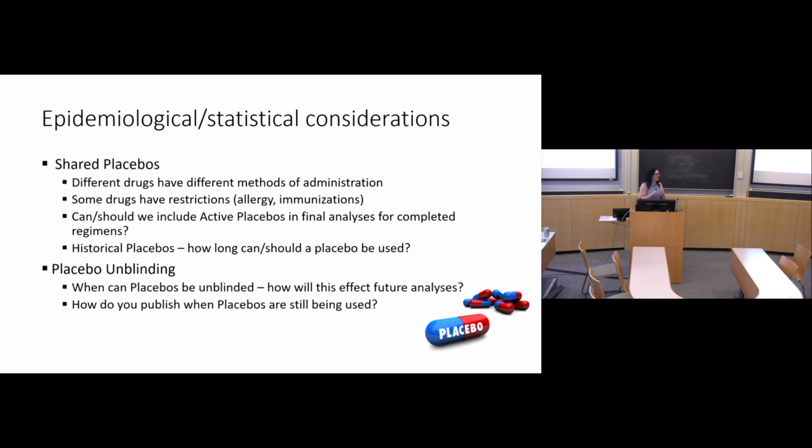And one of the issues is, can we use placebos that are still going on within those 24 weeks in another regimen? So when regimen C ended, regimen D was still recruiting and still following participants. But does that mean we can only share the placebos from regimen D if they finish the 24 weeks? Or could we share them earlier, and how would that affect our analysis?